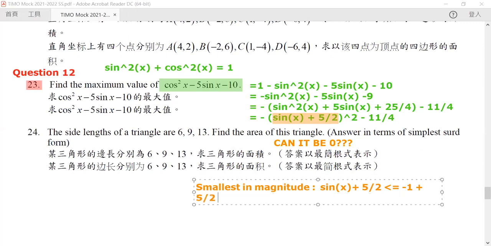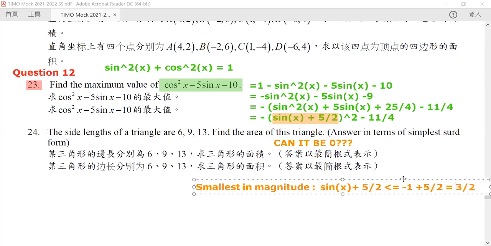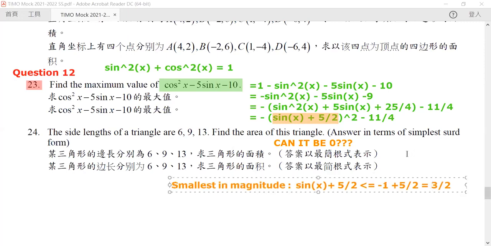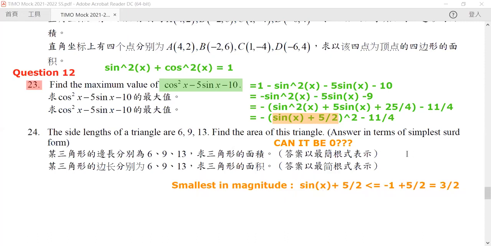So in this case, it will be small. The smallest value that it can achieve is actually 2 over 3, not 0. Other than that, when you have another value of sine other than -1, it will be bigger in magnitude. So after squaring, it will be a bigger number.